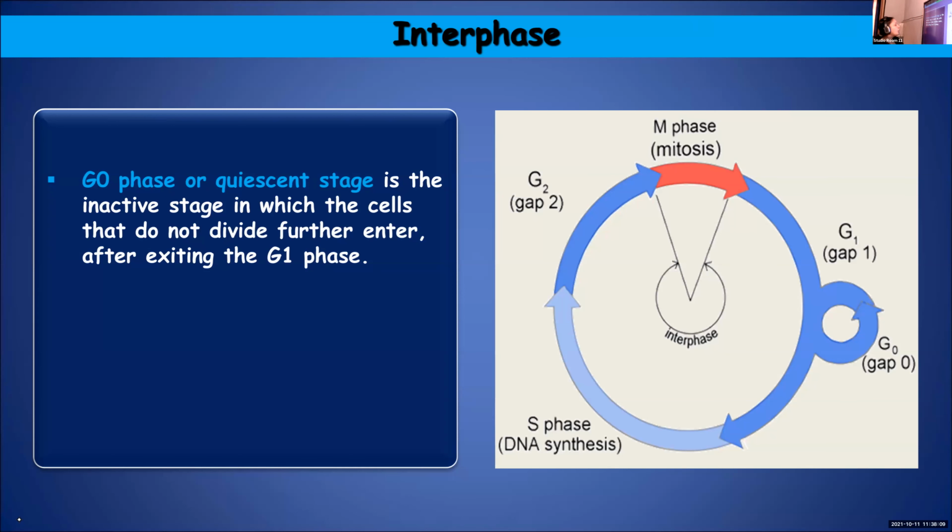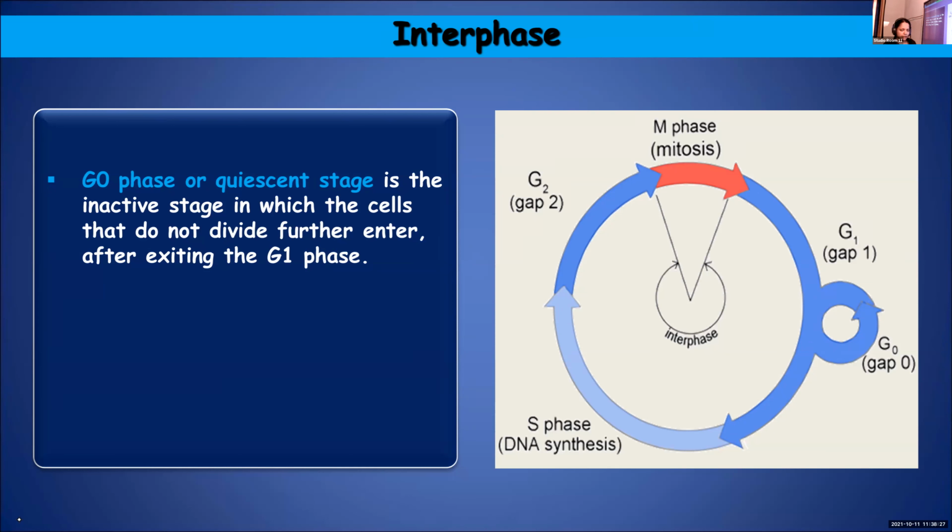Actually, this stage is an inactive stage.